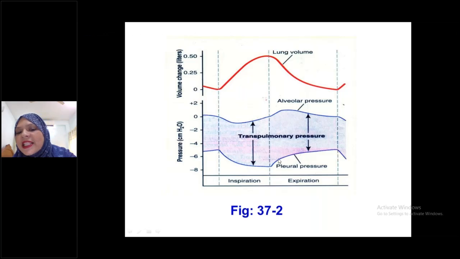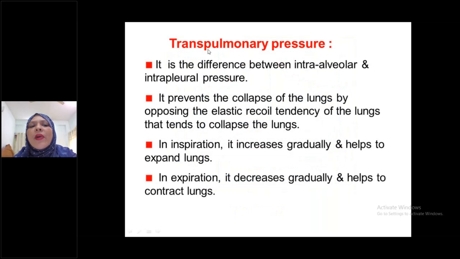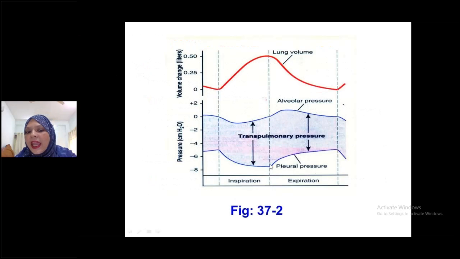The pressure that lies between the intrapleural and intra-alveolar pressure is the transpulmonary pressure.